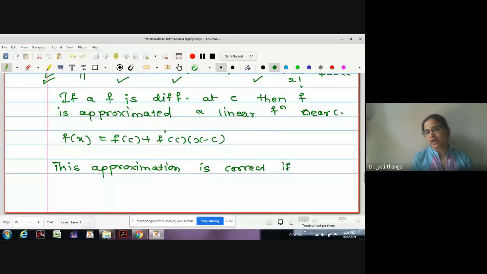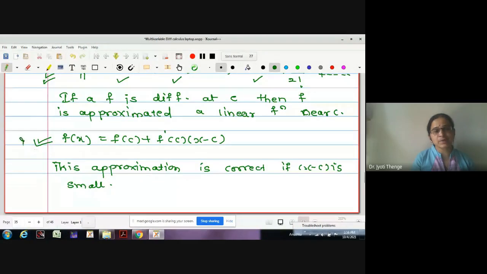If x minus c is small, right? Now, if x minus c is not small, can we neglect the higher orders of x minus c? Suppose x minus c takes a value 2. Then what about the higher powers of 2? 2, 2 square, 2 cube, 2 raised to 4. Whether these values are being neglected? No, we cannot neglect, ma'am. Therefore, whatever approximation we were writing, we cannot neglect.